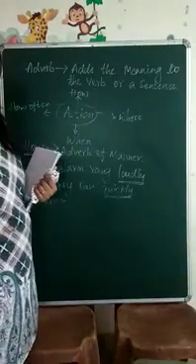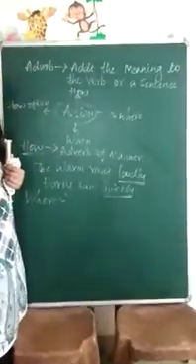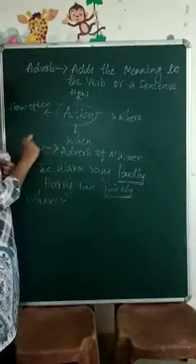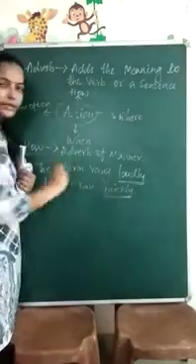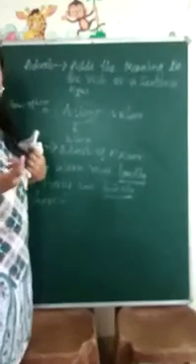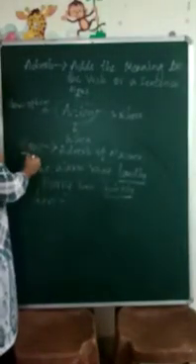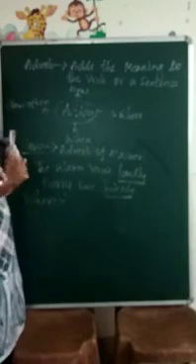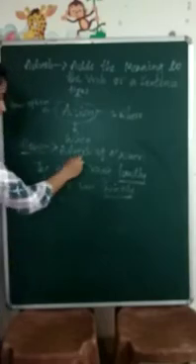So that word specifies the manner. Harry ran quickly. How did he run? He ran very quickly. Fast ga run chesadu anamata. So it tells about the manner. It tells us about the how, the adverb of